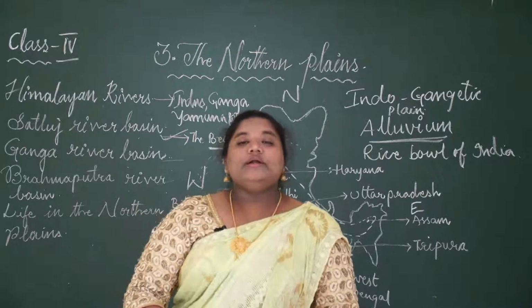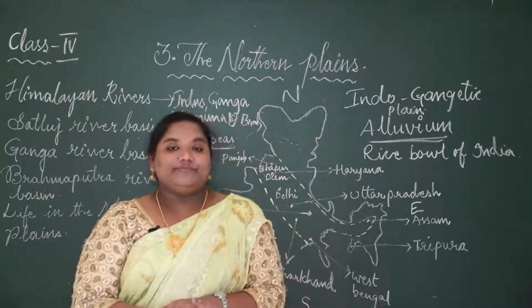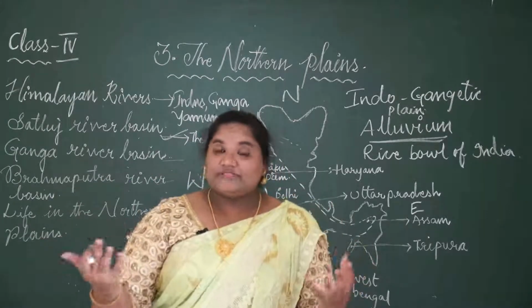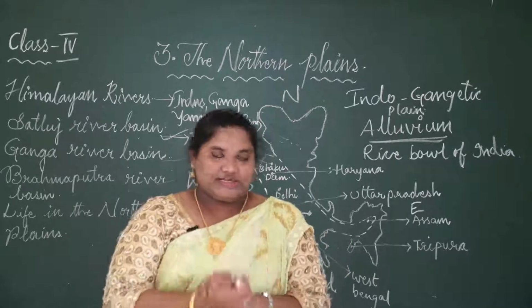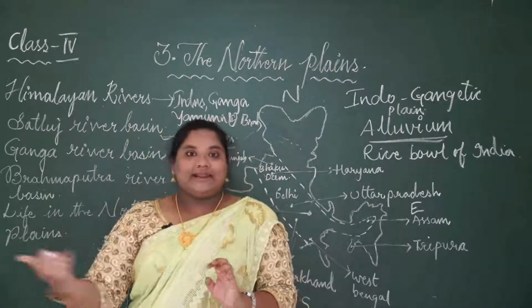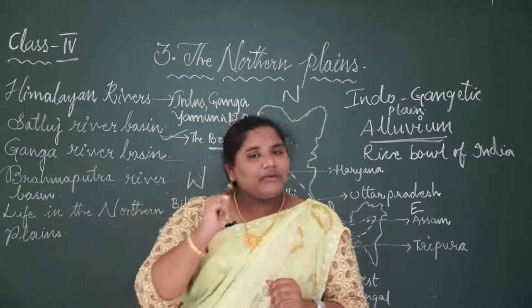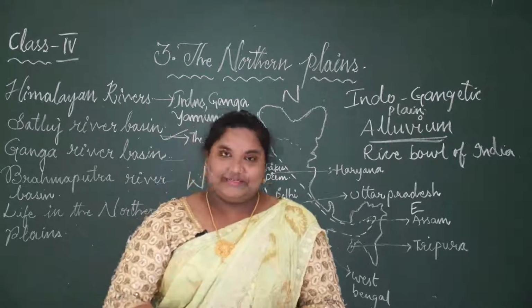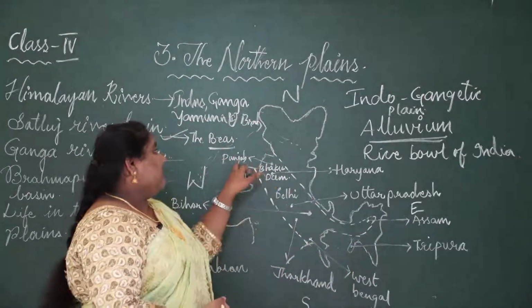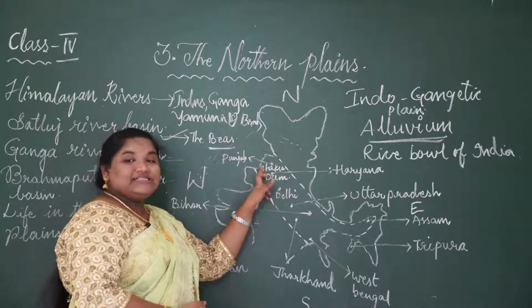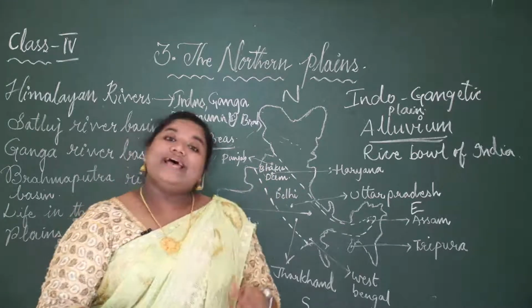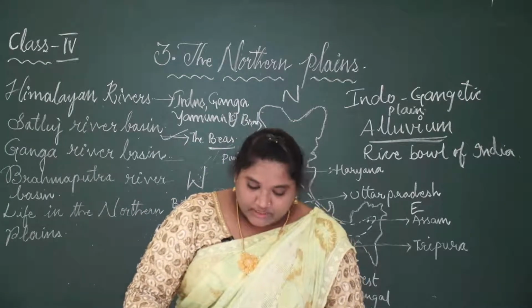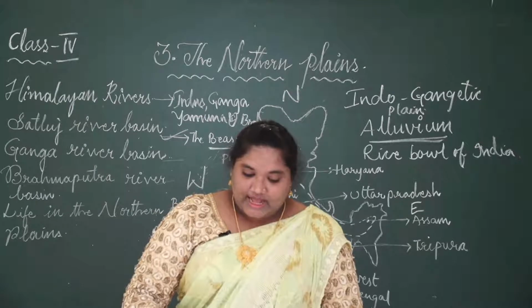So how is water helpful for us? Water is helpful for irrigation, where we can grow crops. To grow crops we need water, and also we have power supply in our houses. Am I right? So how are we getting this electricity? Through the water, through the dams. As it flows in the Punjab and Haryana states, this Bhakra Dam provides electricity for the states called Punjab and Haryana. And we also have Indira Gandhi Canal.